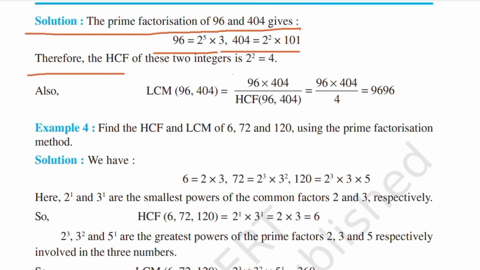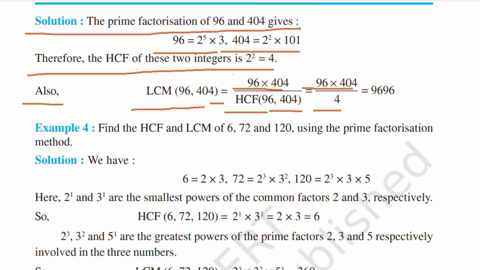Therefore, the HCF of these two integers is 2 power 2 is equal to 4. Also, LCM(96, 404) is equal to 96 into 404 upon HCF(96, 404) is equal to 96 into 404 upon 4 is equal to 9696.